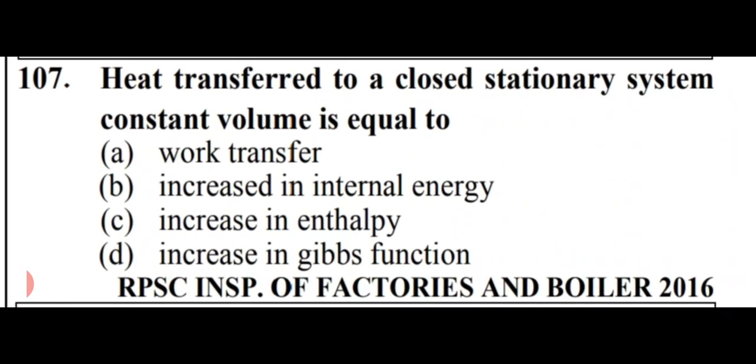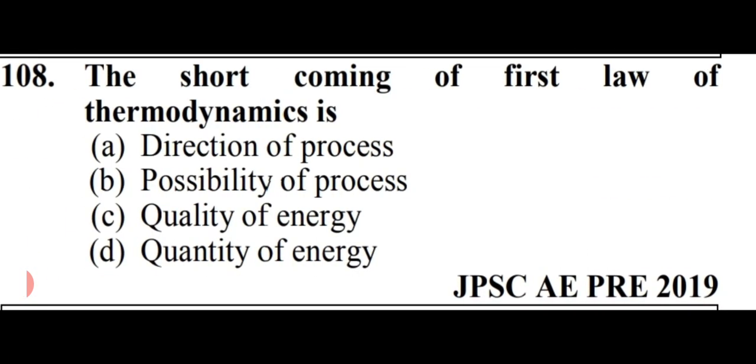Heat transferred to a closed stationary system, constant volume is equal to. Options are work transfer, increase in internal energy, increase in enthalpy, or increase in Gibbs function. So friends, heat transferred to a closed stationary system, constant volume is equal to increase in internal energy. That is option number B, increase in internal energy.